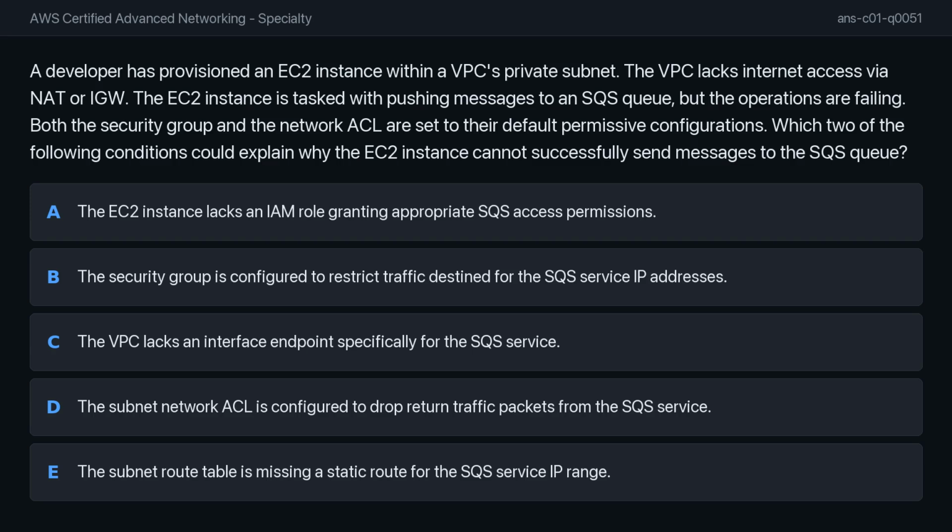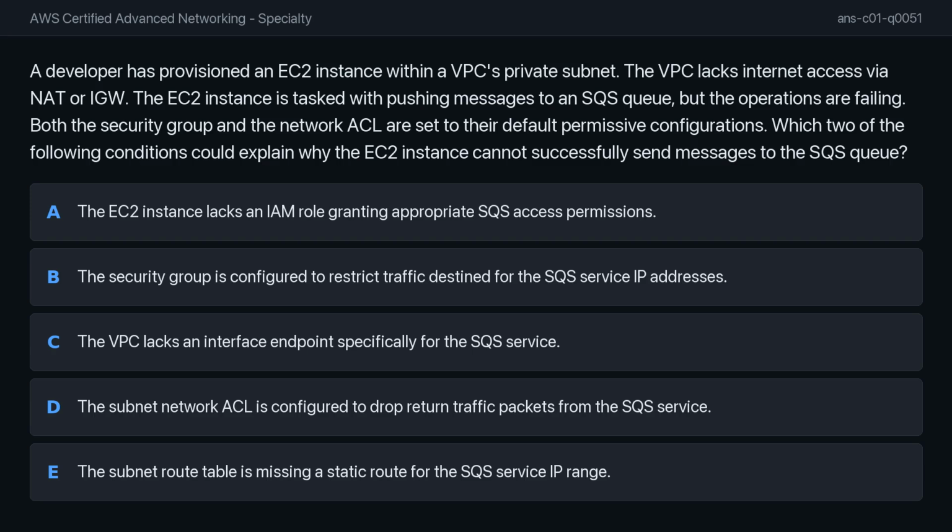Which two of the following conditions could explain why the EC2 instance cannot successfully send messages to the SQS queue? Option A. The EC2 instance lacks an IAM role granting appropriate SQS access permissions. Option B. The security group is configured to restrict traffic destined for the SQS service IP addresses.